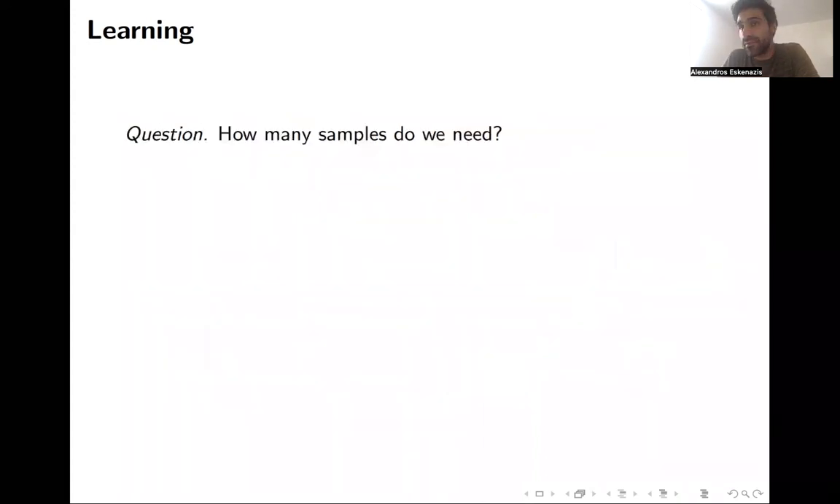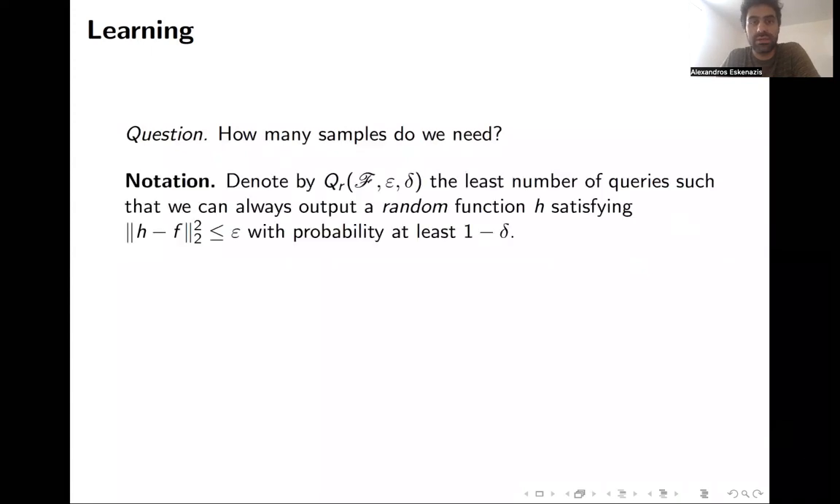And the main question, or one of the main questions in this problem, is how many samples do you need? So how small can we take the number capital Q that we had in the previous slide? And just to formalize everything, I'm going to introduce this notation. Q sub r, the number of queries, r here stands for random, for the class F, if we want to have an approximation of epsilon with probability 1 minus delta, is the least number such that we can always output a random function h, which is epsilon close to f in the L2 distance, with probability at least 1 minus delta, where now this is the probability with respect to the randomly generated data.